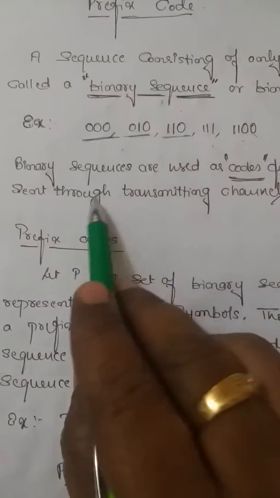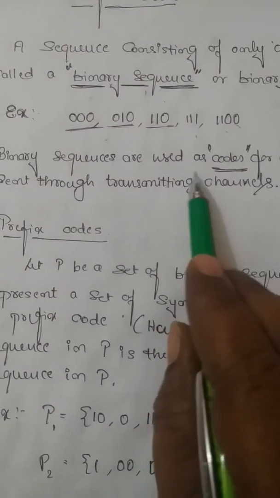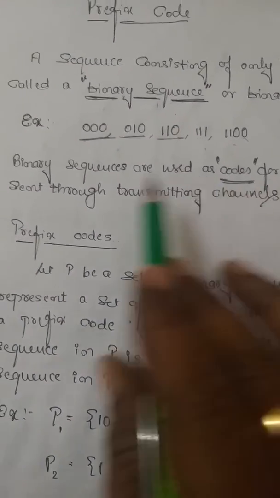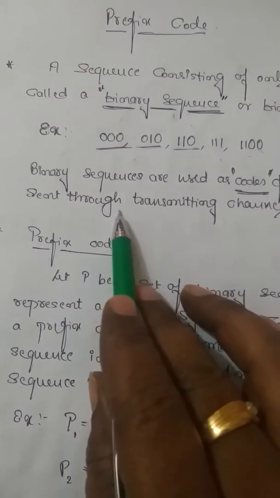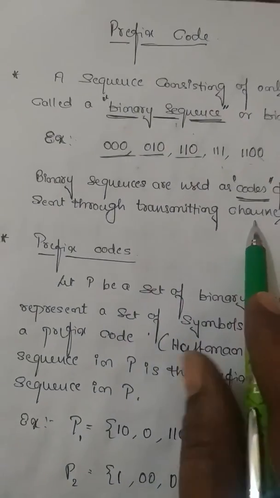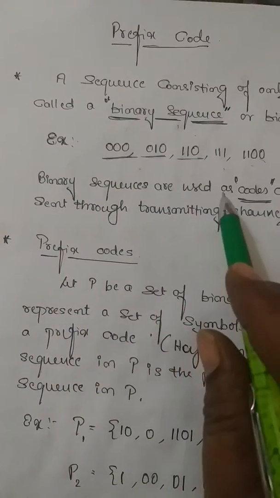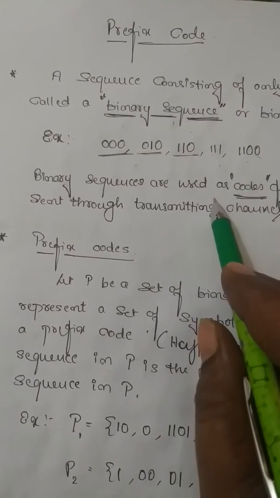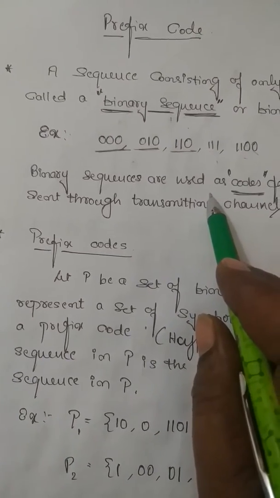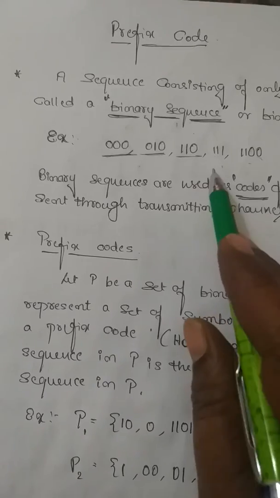In general, binary sequences are used as codes for some symbols to send messages through transmitting channels. In further studies you will come to know how we are going to use binary sequences to code the messages or to represent the symbols.